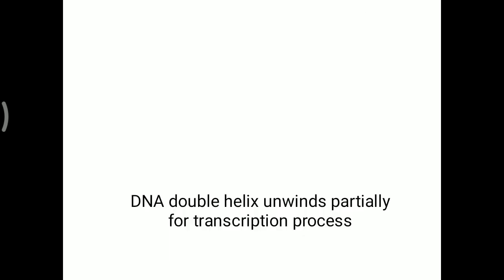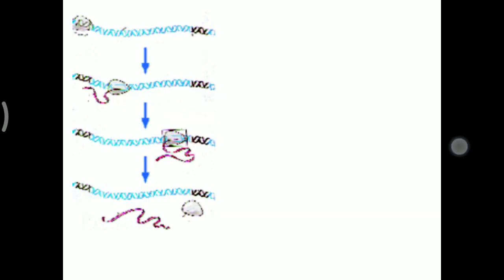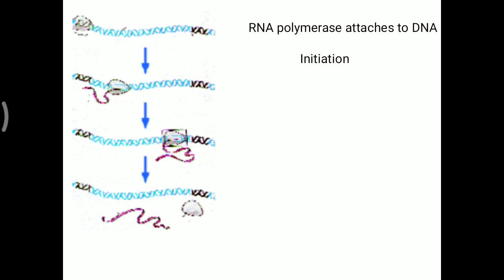Once the enzyme is attached, the DNA double helix will be partially unwound for the transcription process. Here, same as a replication bubble, a transcription bubble is also generated. So temporarily that is unwound. This transcription bubble contains the RNA polymerase enzyme, the mRNA molecule as well as the DNA strand. Further, this RNA polymerase attaches to the DNA molecule. Once it is attached, then initiation will occur.